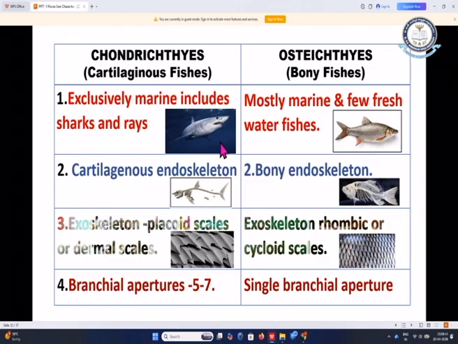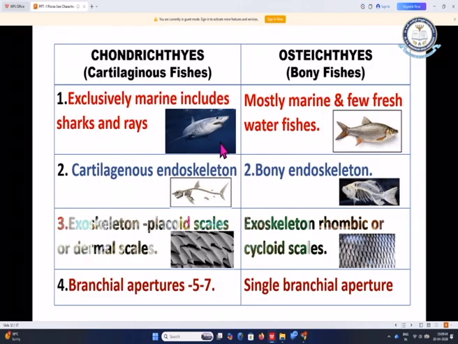The Chondrichthyes are exclusively marine and include sharks and rays. In this picture you can find the difference between the sharks and the regular fishes. The shark is pointed, the mouth is on the ventral side, and the eyes are laterally placed but nearer to the snout. A snout is also present.